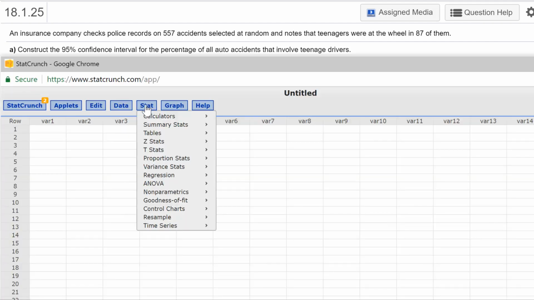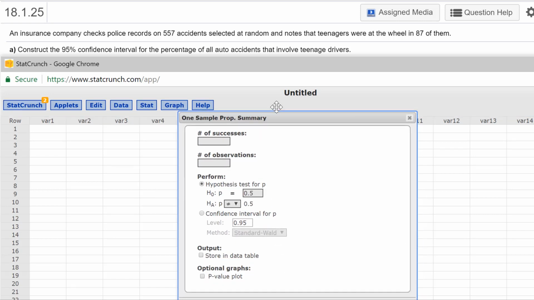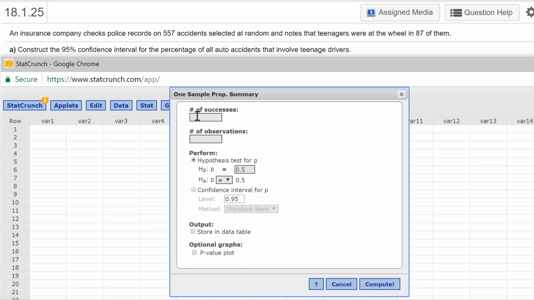Okay, I'm going to go to Stat, Proportion Stats, one sample with summary. Okay, so we have 87 and 557. And we're trying to construct a 95%. We're just going to almost always select standard Wald unless otherwise stated.